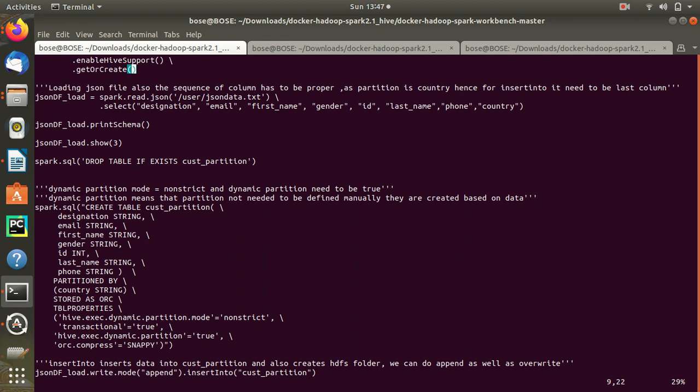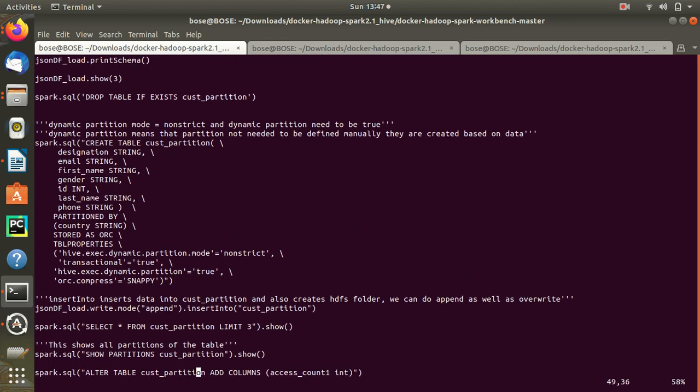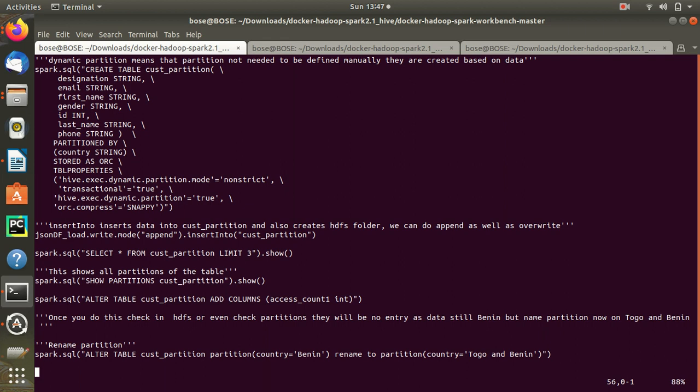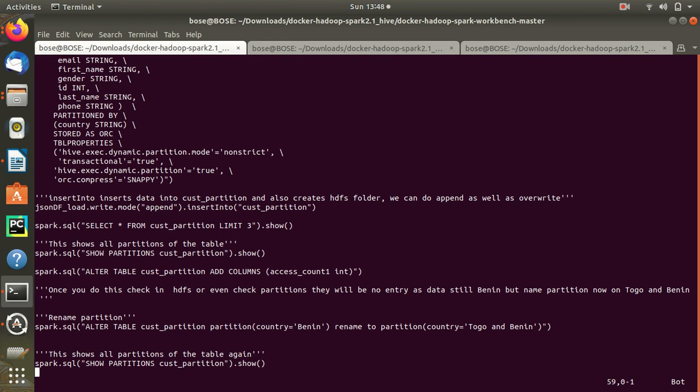And then the next thing that I am doing is I am putting this value, and I am adding some columns, and next I am doing all the partitions, and next I am renaming. I am doing a simple operation where I am renaming the partition, and I am getting the partition names in this one, right? So that is the activity that I am performing.